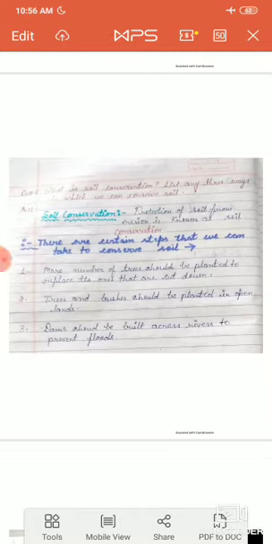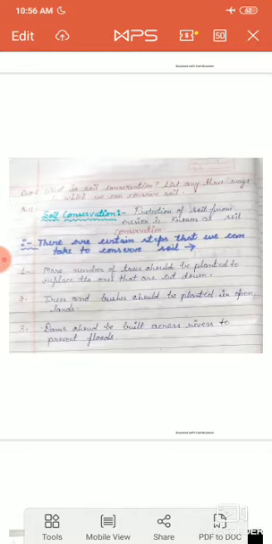List any 3 ways in which we can conserve soil. Students, do you know about soil conservation? Soil conservation is the protection of soil from erosion. Now repeat again. Protection of soil from erosion is known as soil conservation.